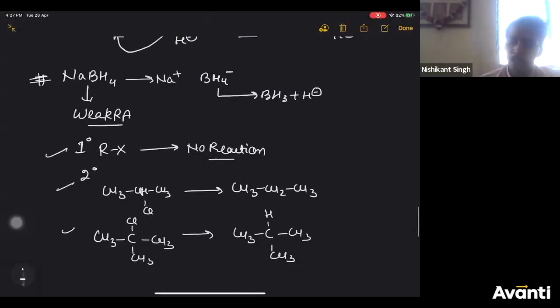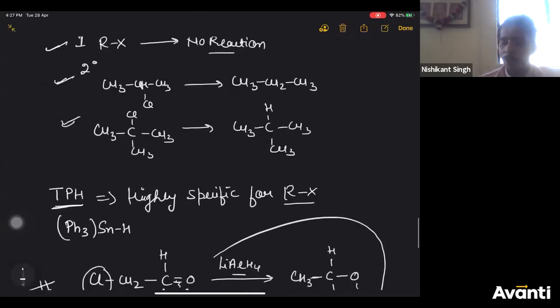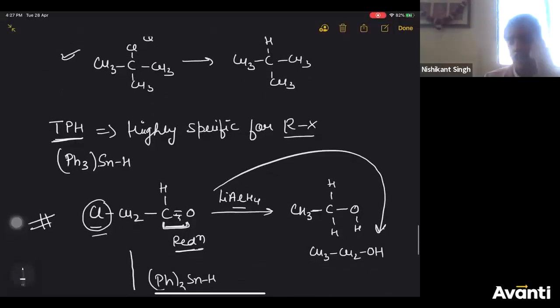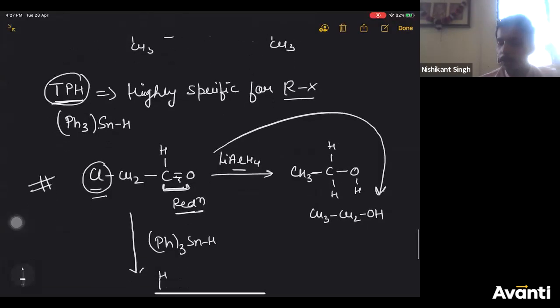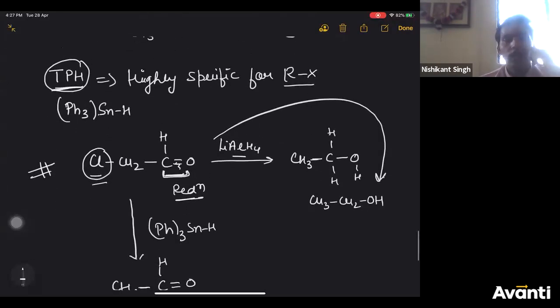NaBH4 cannot reduce primary, but can reduce secondary and tertiary, right? And then which reagent is only for alkyl halides? That is triphenyl tin hydride. It's very, very important, so please note it carefully. I hope it is done.